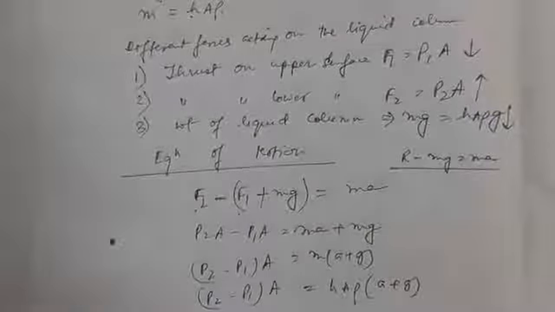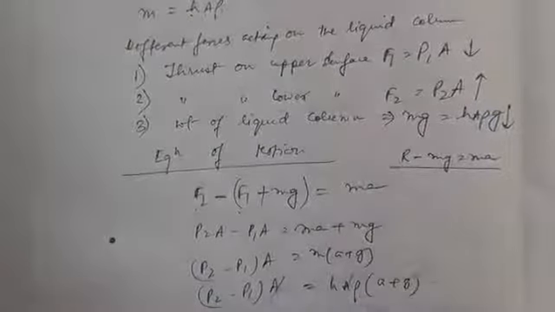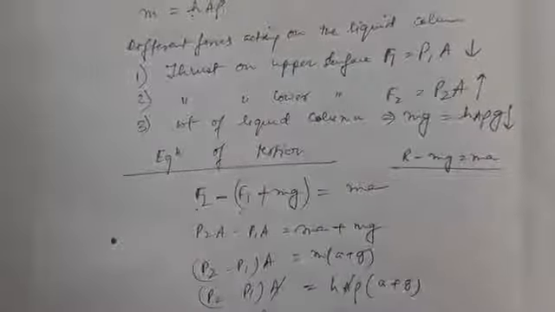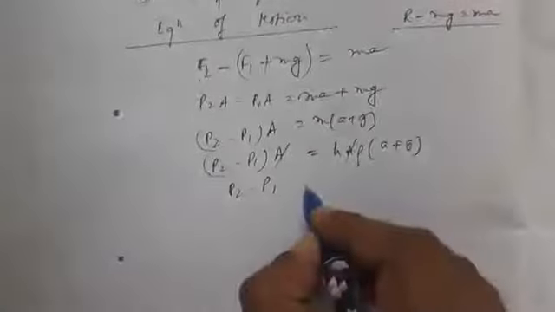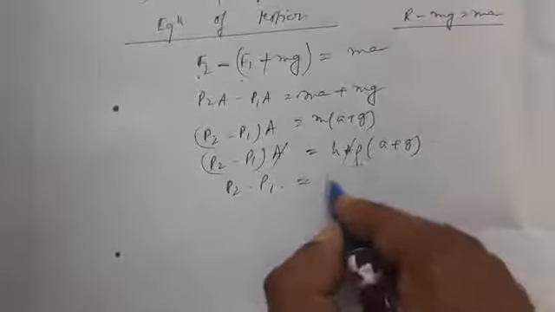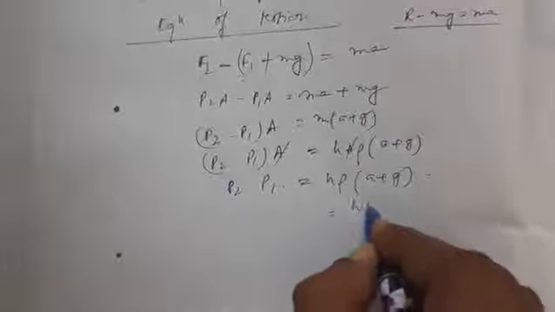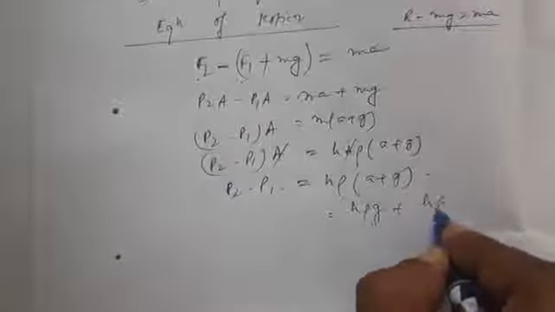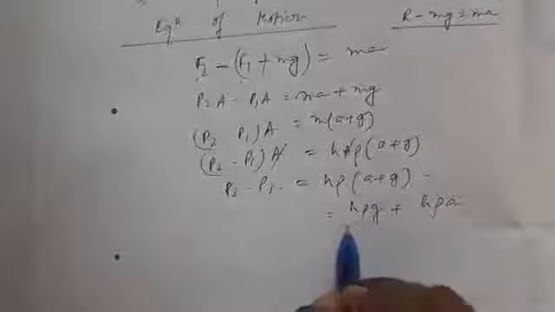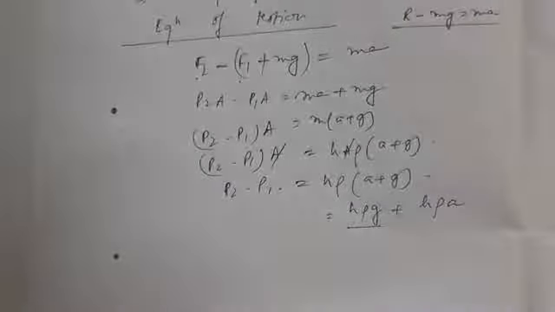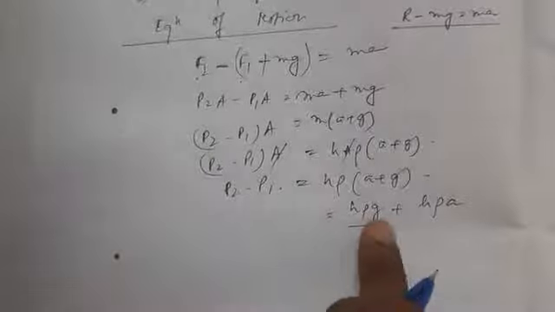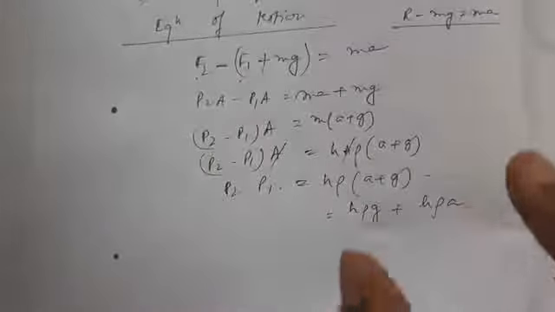So from both sides, the area of cross section value gets cancelled. So P2 minus P1 is equal to H rho into a plus g. Now H rho g plus H rho a, the term H rho g was already present in the previous equation. Difference of pressure was equal to H rho g when the container was at rest.